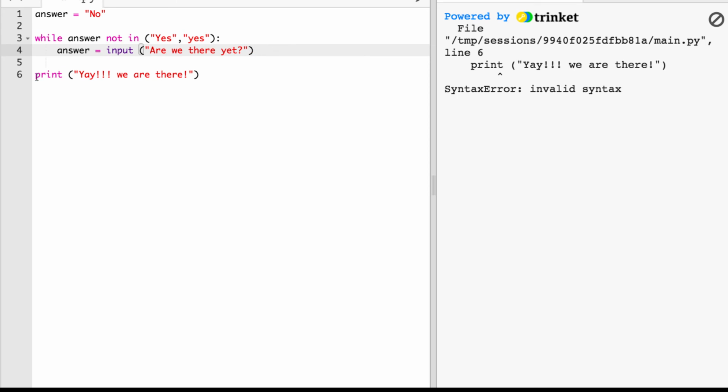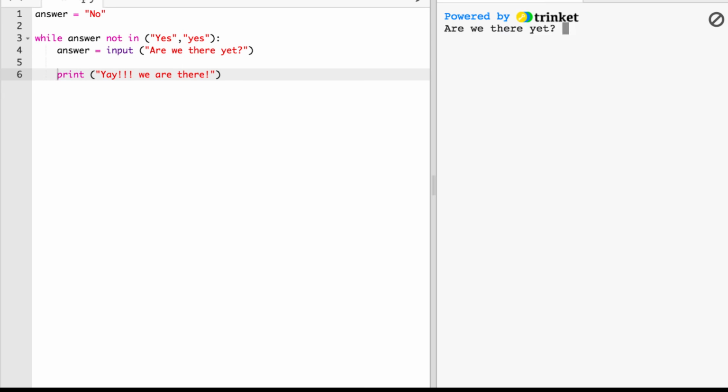And let me show you this last one, which is a little bit weird. It's not really an error, but it is definitely unexpected behavior. It's a bug. In this case, I indented print. Let's see what actually happens when I do that. No, we are not there, but then it says, "Yay, we are there." That makes no sense. It's supposed to say, "Yay, we are there" when we actually get there, when it gets a yes. But because I have indented print 1, 2, 3, 4 spaces, it is in this block of code. So it sees the colon, it sees what's indented, and it will repeat whatever's in that block of code every single time. So even though I'm saying no, it keeps saying, "Yay, we are there," which doesn't make sense.